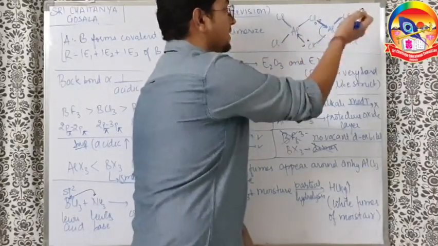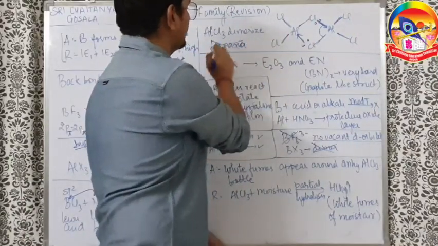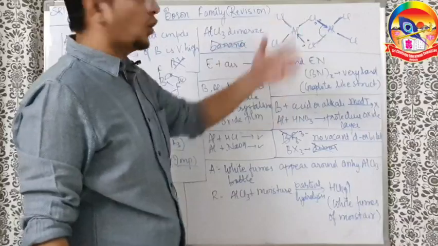Always understand, firstly this is not a banana bond. It is not a banana bond. It is not a tie bond. It is not an electron deficient bond. It is just a normal bond.